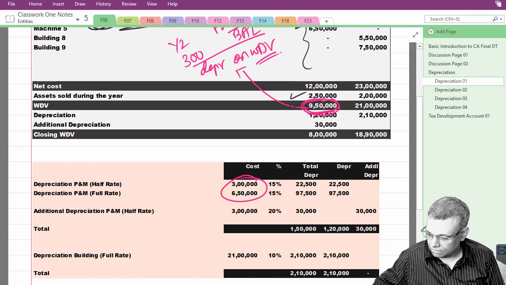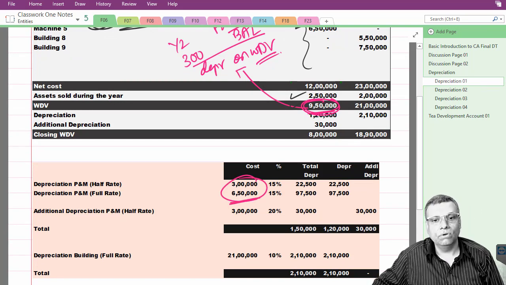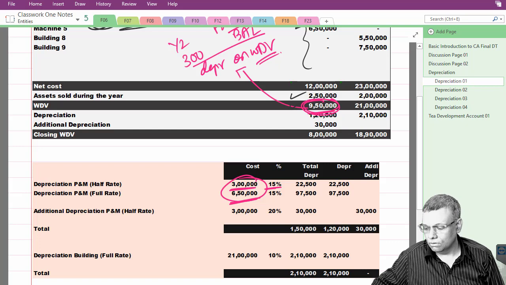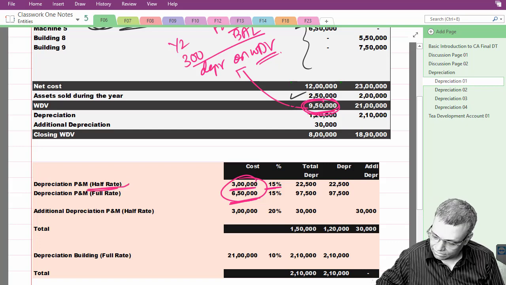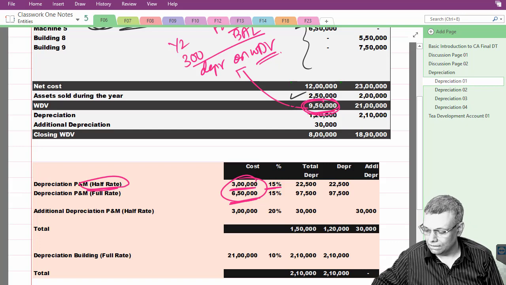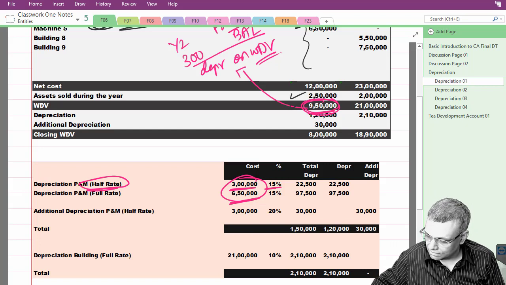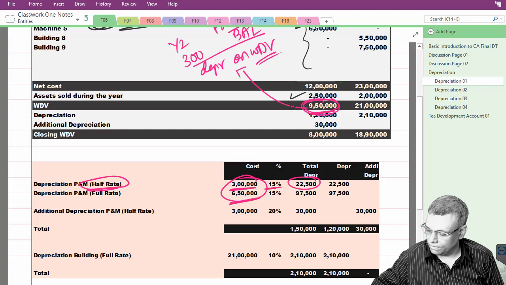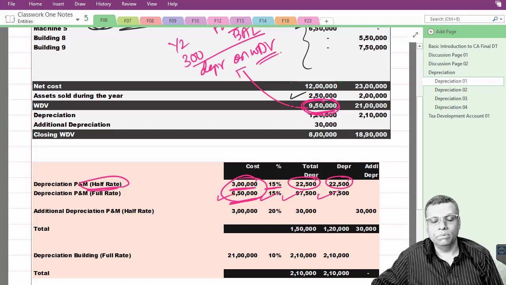Okay, so if you see the working, first of all, what I have done. This 9,50,000 is eligible for depreciation, or WDV is eligible for depreciation. So first you exclude whatever is for the half the rate. The percentage is 15%, but you make it as half the rate. So just use your calculator. Your depreciation is 22,500 by half the rate. This is a normal depreciation. Now the balance figure you calculate at full rate. So this is your depreciation.